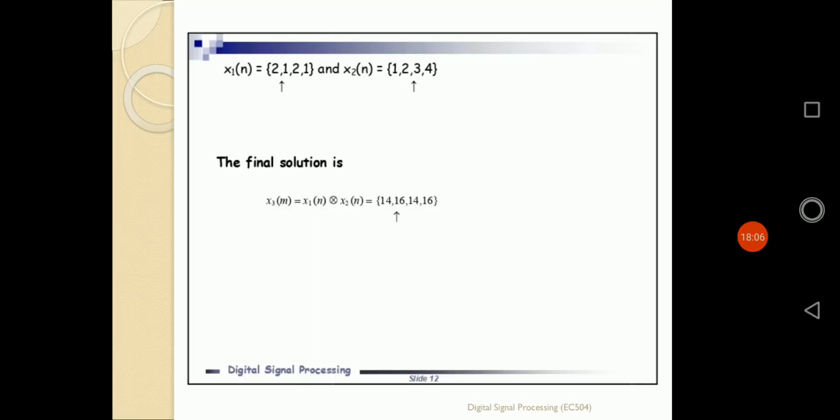So now we can get the result: the final solution of the circular convolution of the sequences x1(n) as 2 1 2 1, and x2(n) as 1 2 3 4, will be defined by 14, 16, 14 and 16, according to the 4 values of the sequence. So in that way we can get the final solution of that circular convolution by using the concentric circle method. That is the first approach to find the values of circular convolution.